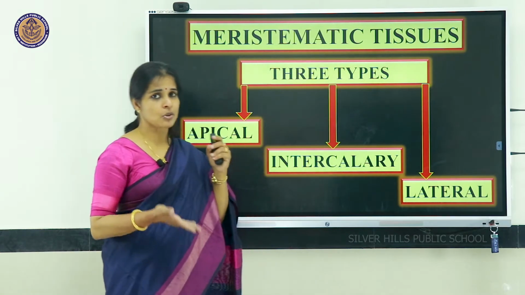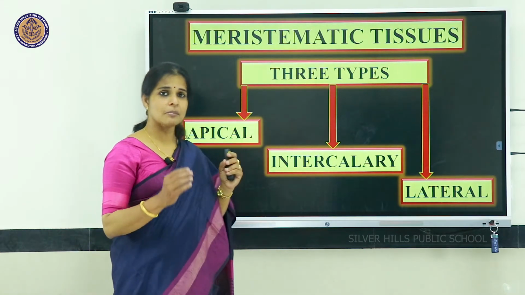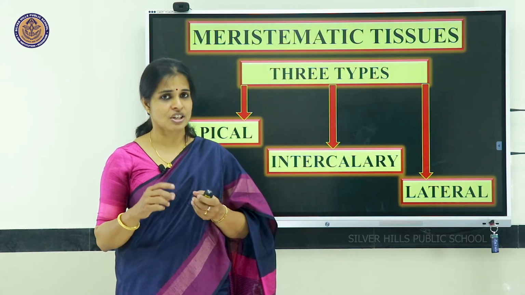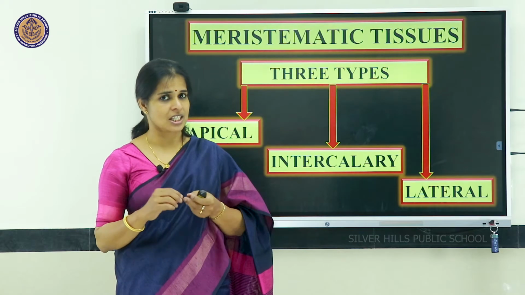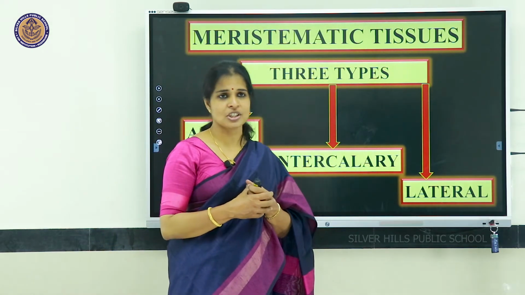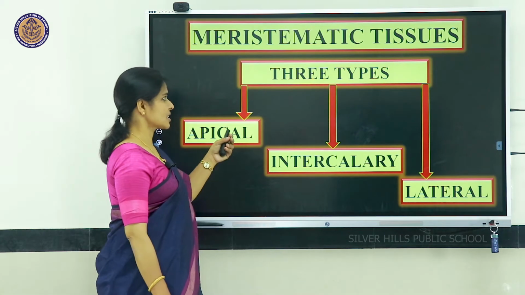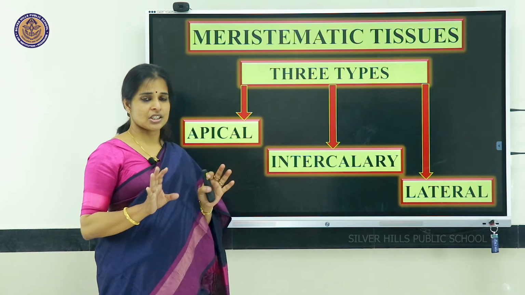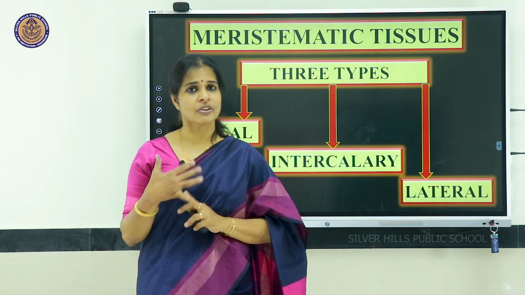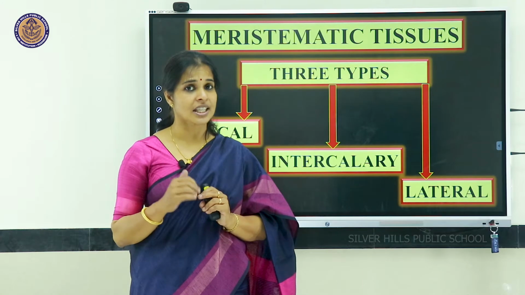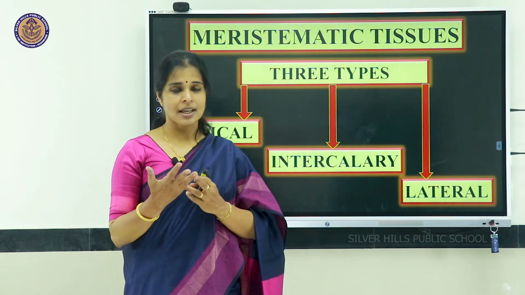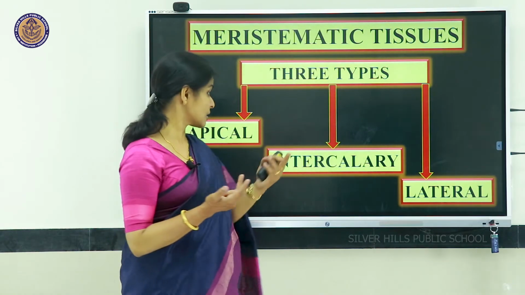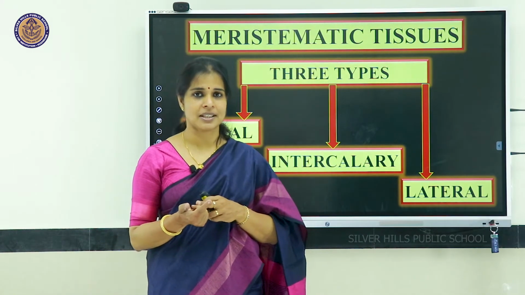present in the in-between regions of the plant, and lateral meristematic tissues, which are present on the lateral parts of the plant. Lateral parts means sidewise branches, leaf originating positions, axillary bud formations, etc. So, meristematic tissues are present at these positions also. Based on the region where they are present, we can classify them into three: apical meristematic tissue, intercalary meristematic tissue, and the third one, lateral meristematic tissue.